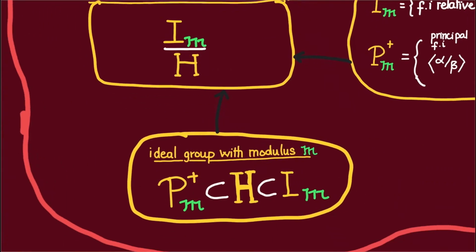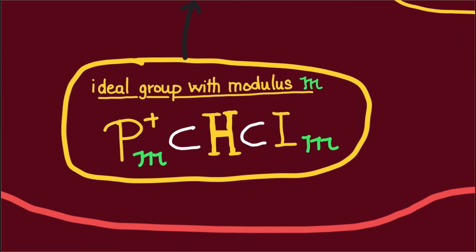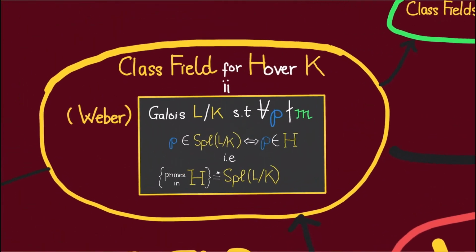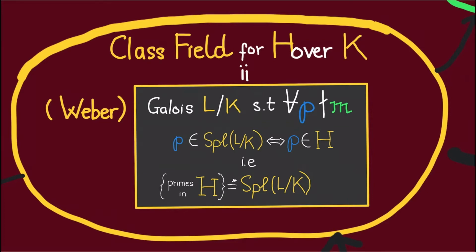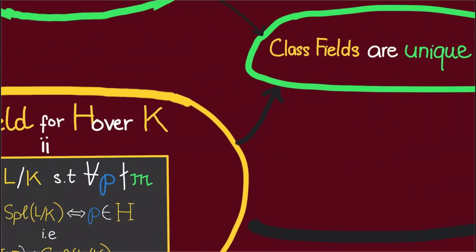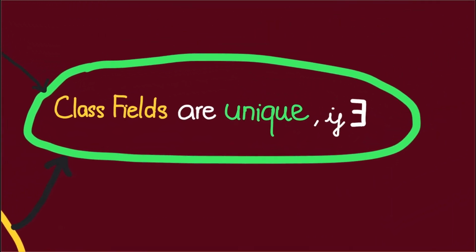If H is an ideal group of modulus M, then we define the class field for H over K to be the finite Galois extension of K such that for all the primes P not dividing the modulus of H, P splits over L if and only if P lies in H. Now, notice that we said the class field of H over K, not a class field of H over K. And that's because class fields are unique if they exist.